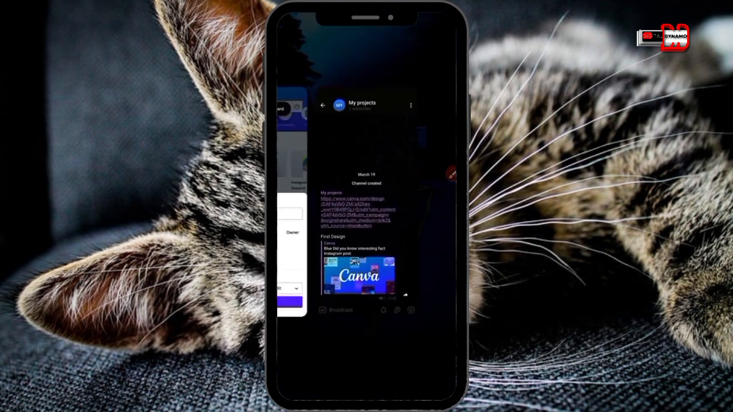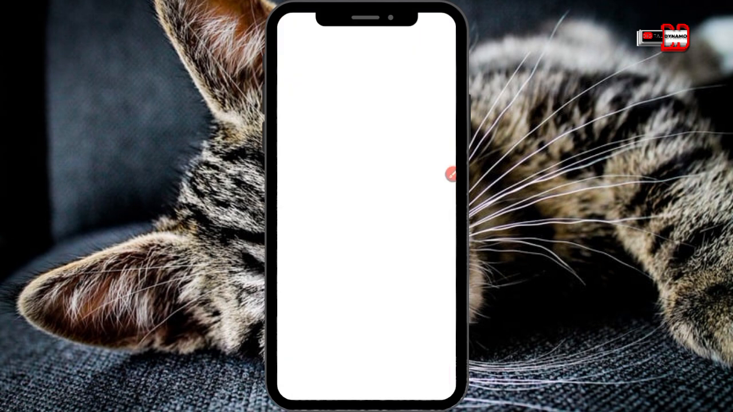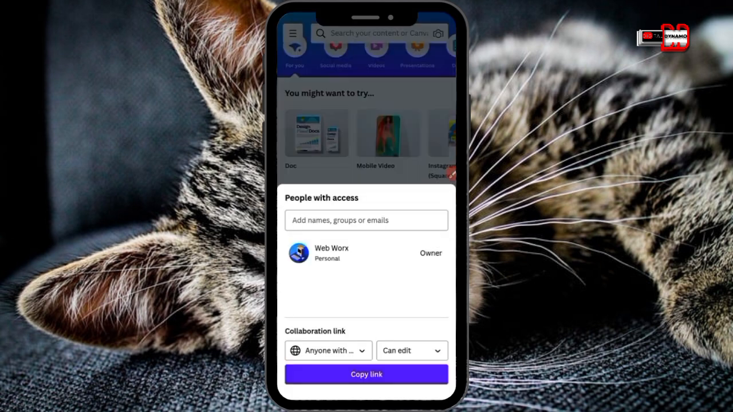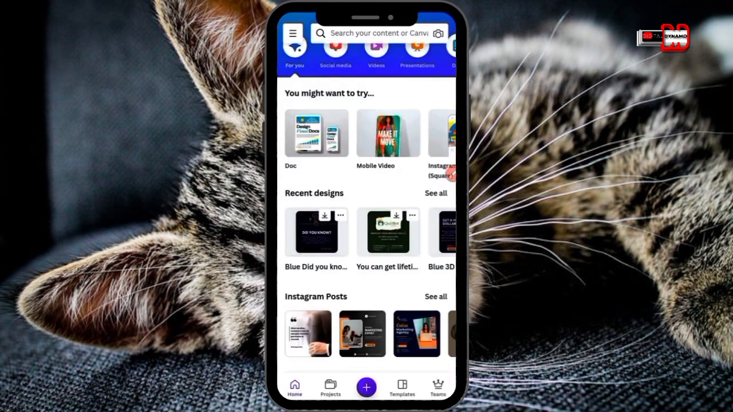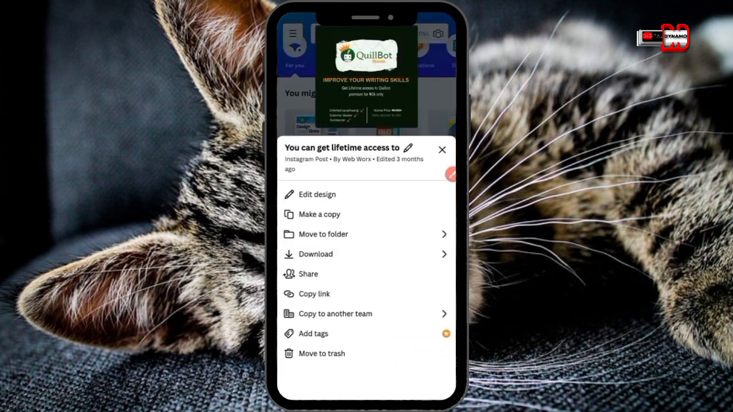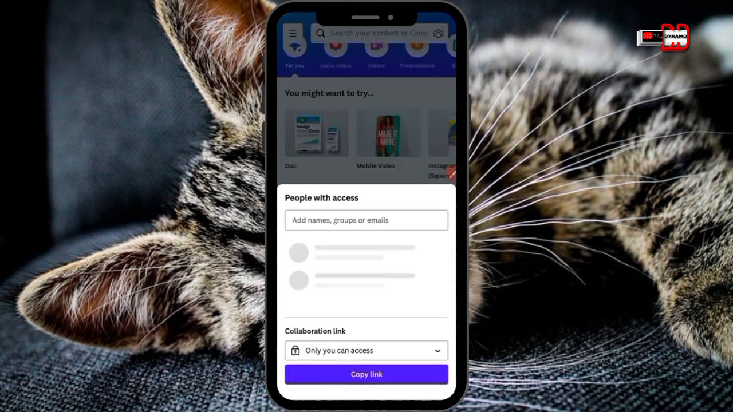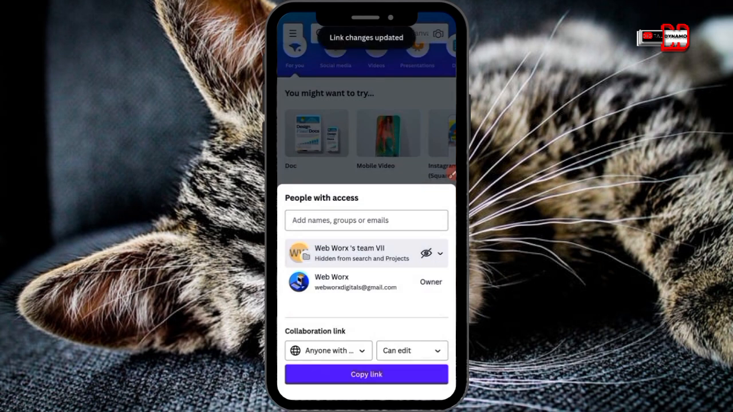So now you come back again and go to another project. You tap on the three dots on the top right hand corner of the project. You click on share, then you copy the link. You see this only you can access. You change it to anyone with this link, and then you leave it at can edit. Then after that, you just copy the link.